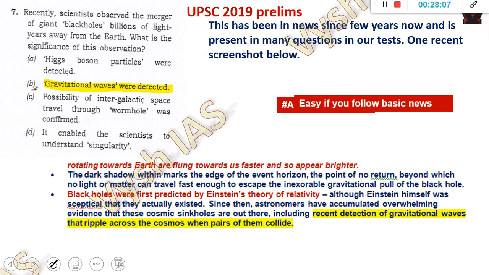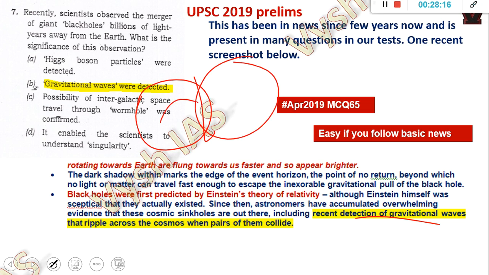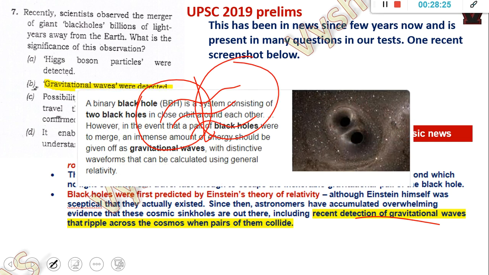One example from my test also. Gravitational things. Whenever two black holes, black hole 1 and black hole 2, collide, energy will be going out in the form of gravitational waves. That was the theory, and that was the news which was going on. So, binary black hole. Maybe next year they'll ask this term, binary black hole.